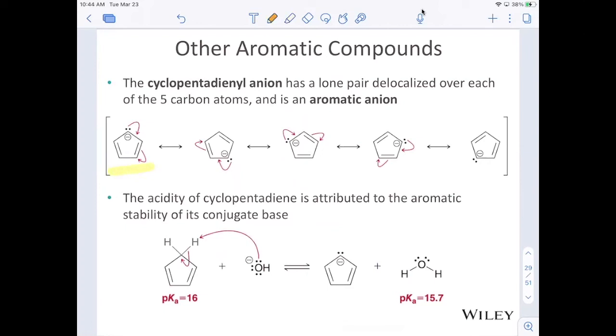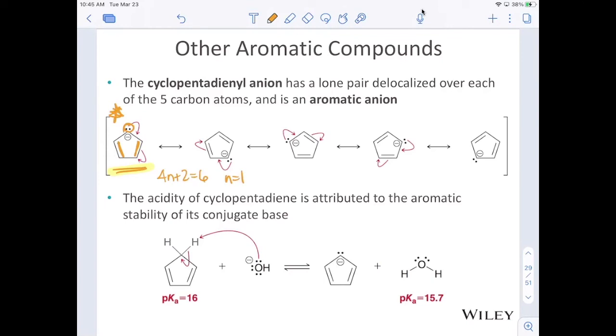If we count up the number of pi electrons, or maybe now we'll talk about the number of electrons that are delocalized, we have 1, 2, 3, 4, 5, 6. That lone pair on the carbanion, remember what a carbanion looks like, right? So we have that lone pair up in that sp3 hybridized orbital, and it can be delocalized. And so this compound right here, because it has 6 pi electrons, 4n plus 2 equals 6, n equals 1, this compound right here is aromatic.